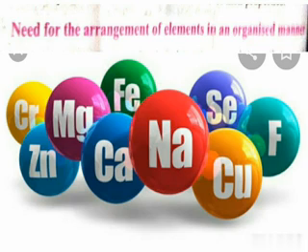At his time, about 13 elements were known.